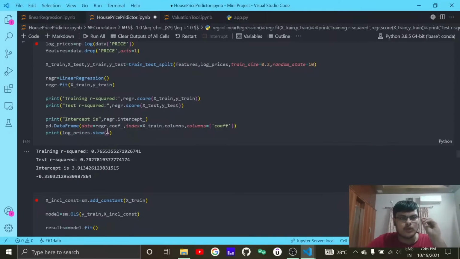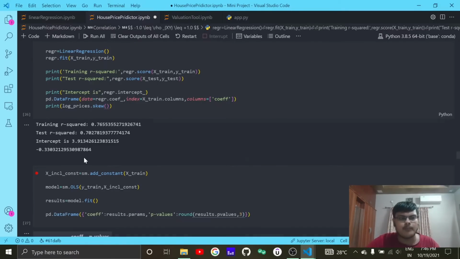Doing only the log transformation increases your training R squared to 0.76, test R squared to 0.7. Very high, and you see the skew decreases from 1.1 positive to minus 0.33. So definitely the skew has decreased and it is a lot closer to 0. So the data will now be a lot closer to the mean, and that is very important.